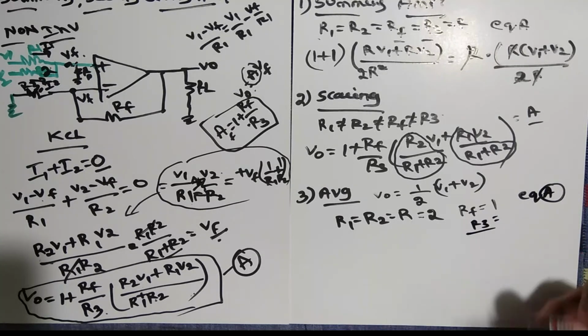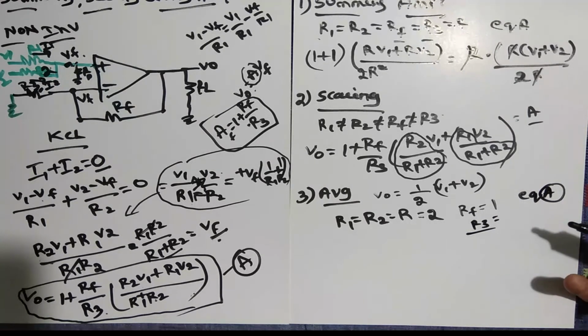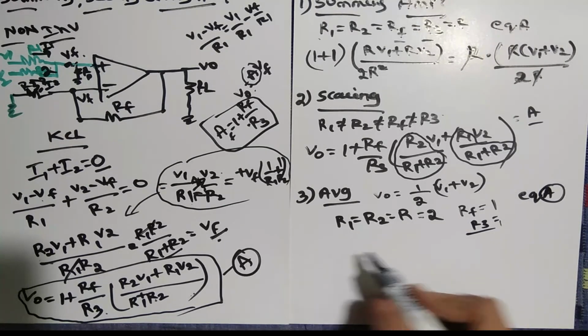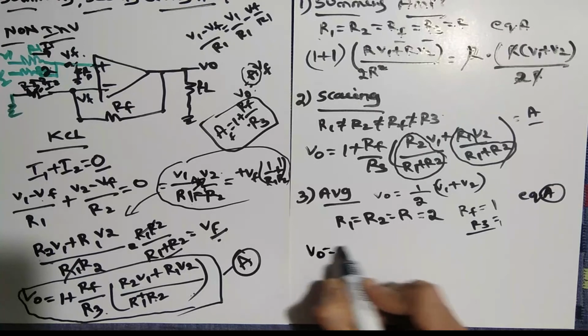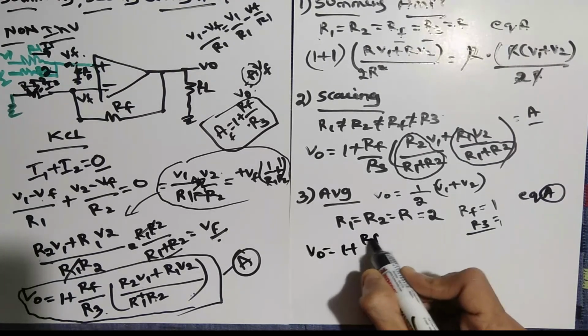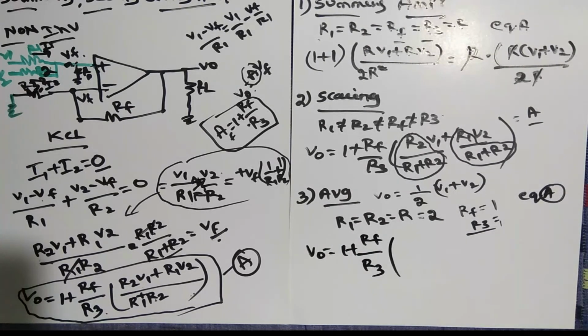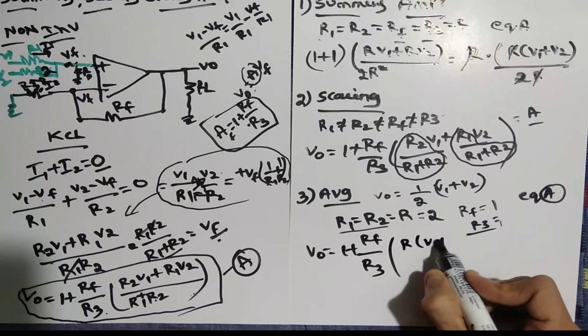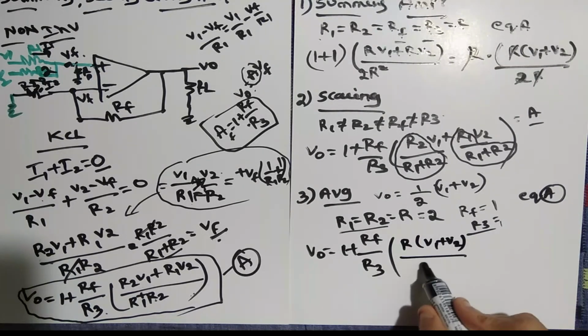You can keep it as 1 or something, or you can keep a different value also, which holds good. So what usually happens, I will keep 1 plus RF by R3 as it is, didn't change anything, and R1 R2 I will make equal according to this case. So here I will get R into V1 plus V2 divided by 2R.